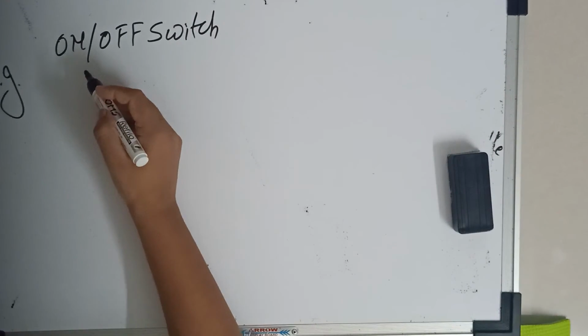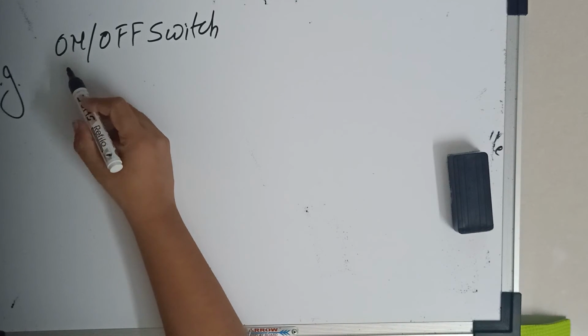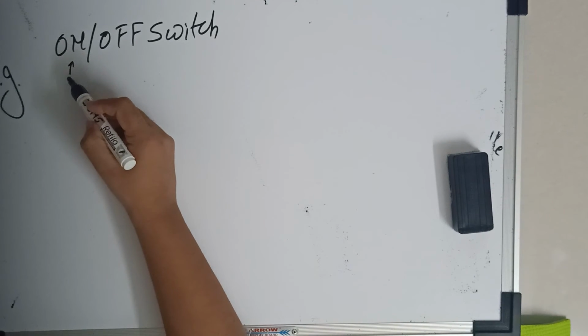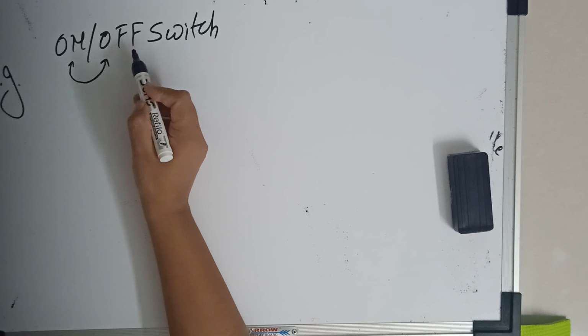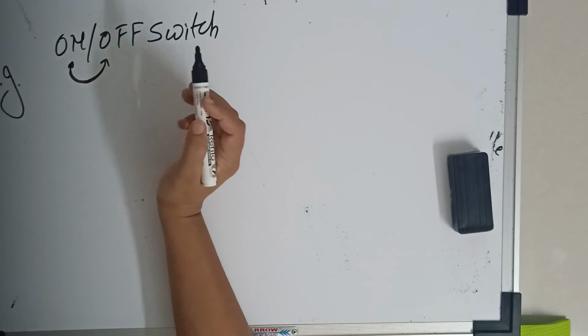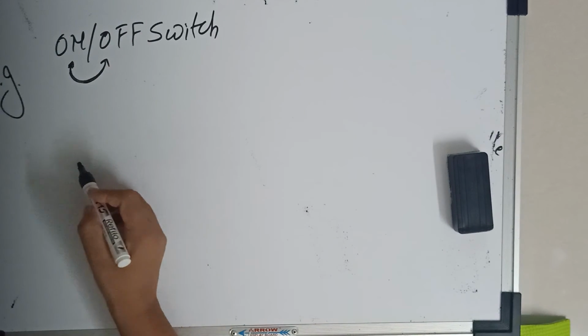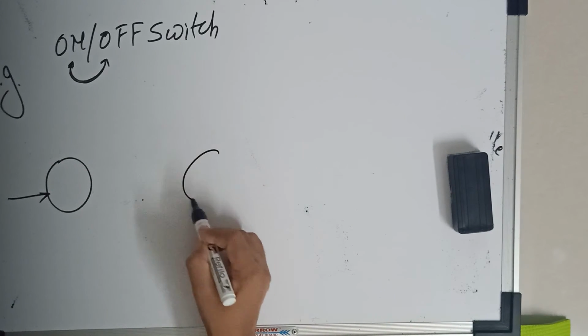Now here in this example, suppose consider any switch, and if it is already in on state, if we push this switch it turns to the off state, and if it is already in off state, if we push this switch it turns to the on state. Now for this simple application we'll see how to draw the transition diagram.